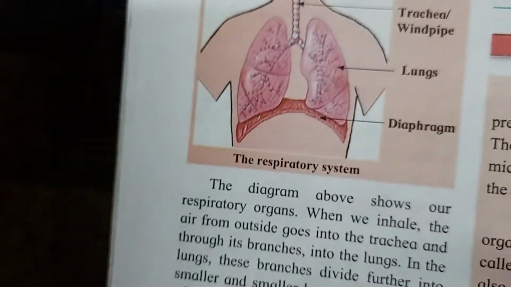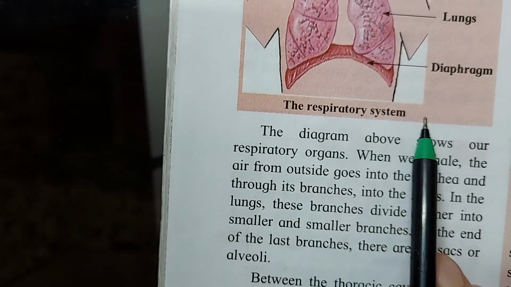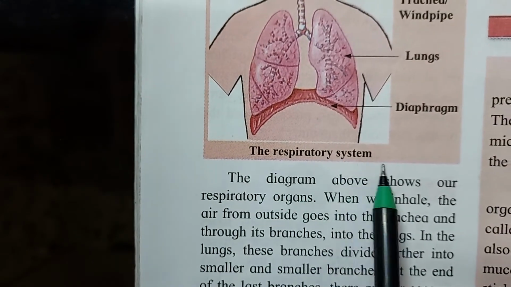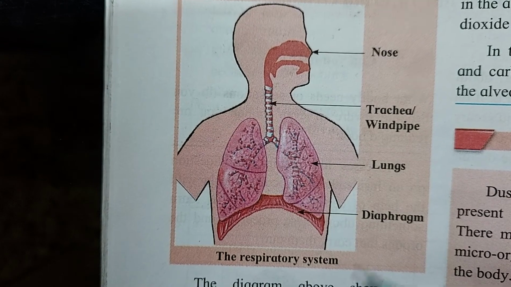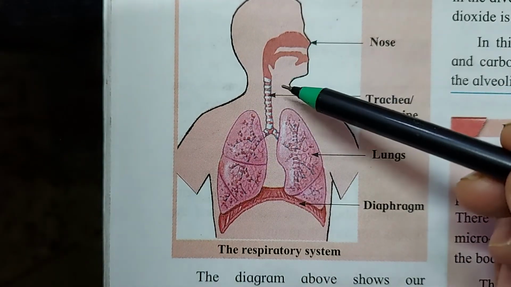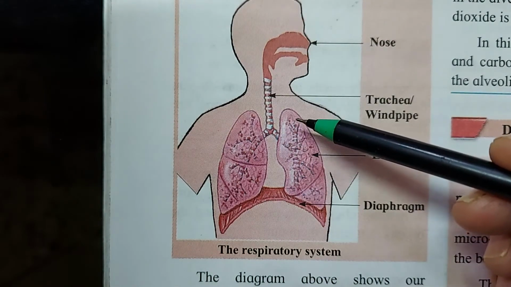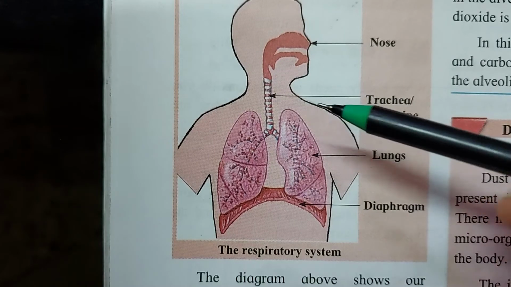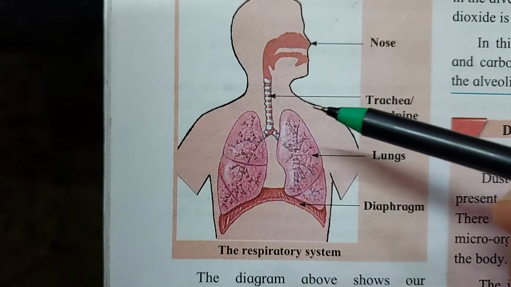Now coming towards the next page, you can see the respiratory system. Now what is this respiratory system? This is a whole system. When many organs work together, in coordination, to perform one task, it is called a system.